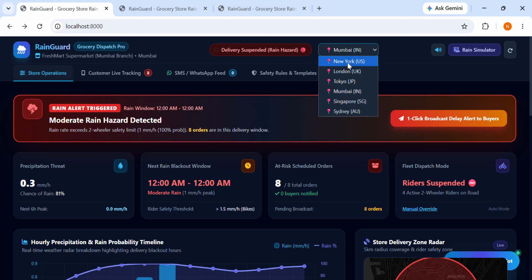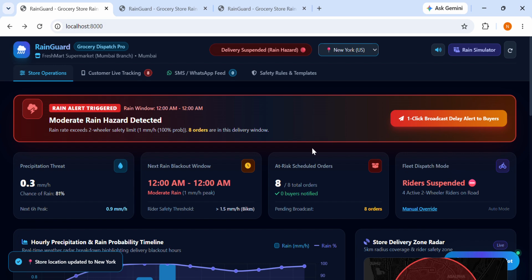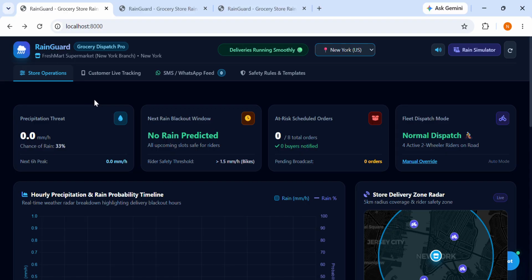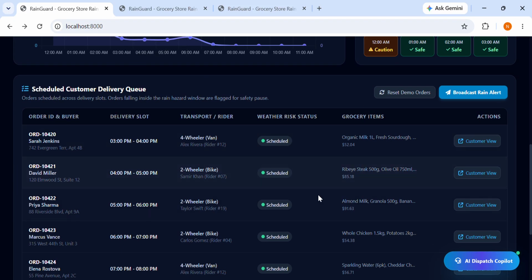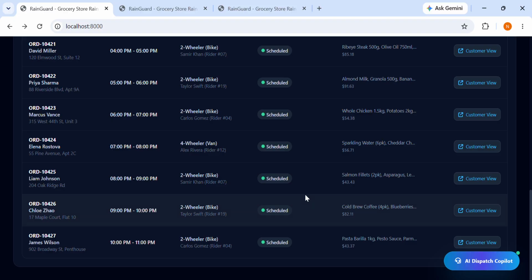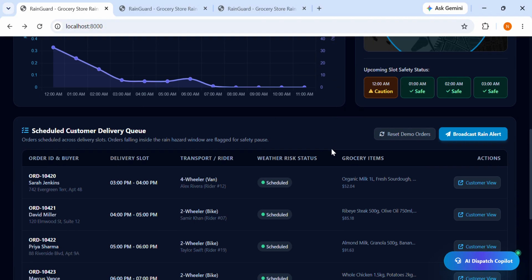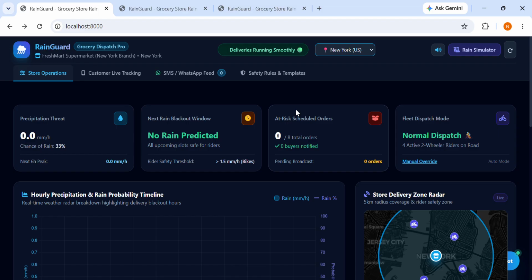If you do New York here, there's no delivery problem. The rain alert has gone, so it has added a rain alert also, and every delivery is scheduled. You can do this for other things also, like forest fires or any climatic conditions. So for now that is it, and I'll discuss more on it with you soon.